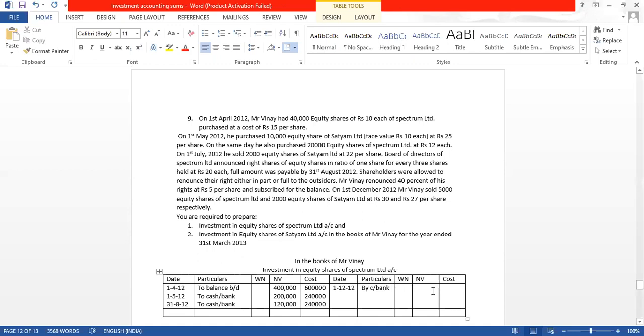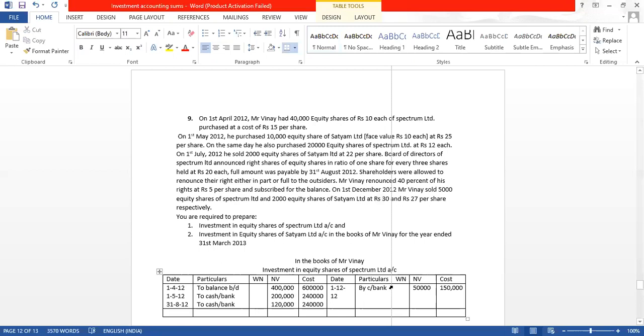How much did he buy for? Sorry, not buy, he sold. So how many shares of Spectrum Limited did he sell? 5,000. 5,000 into 10, 50,000. But he sold 5,000 shares for 30 rupees. 5,000 into 30 is 1,50,000.